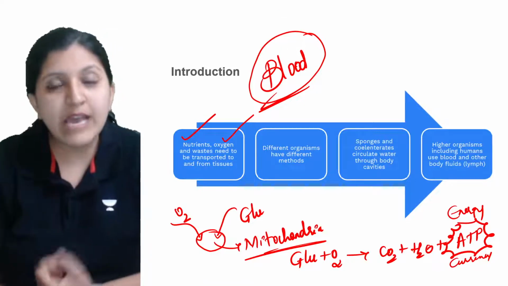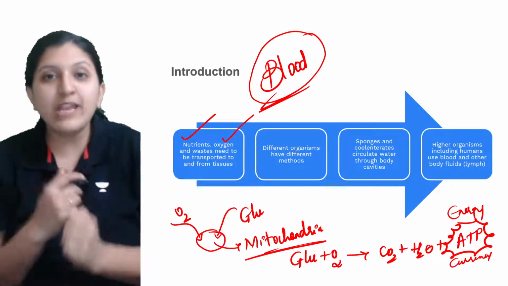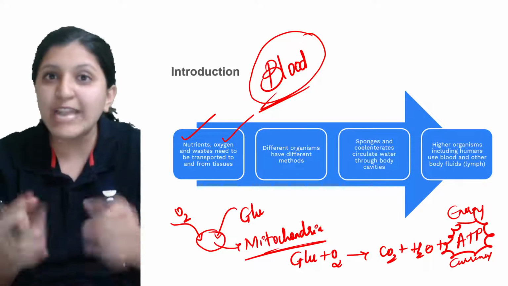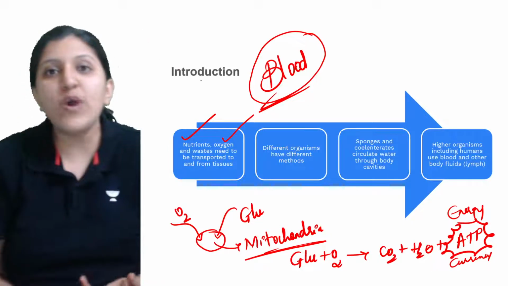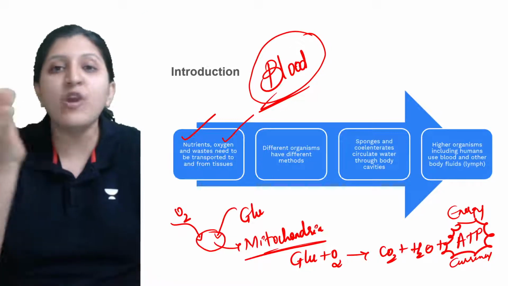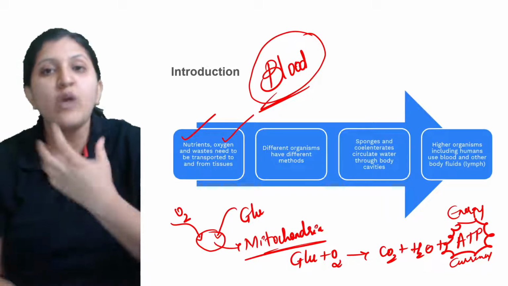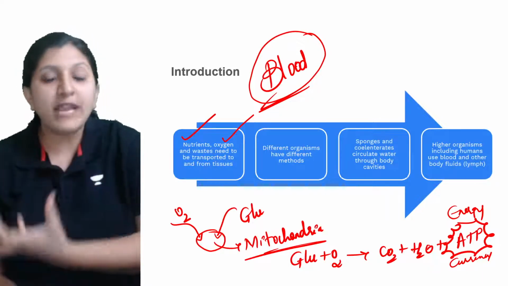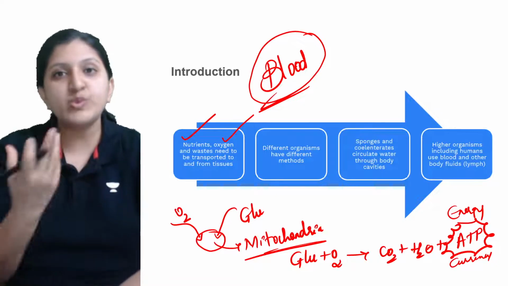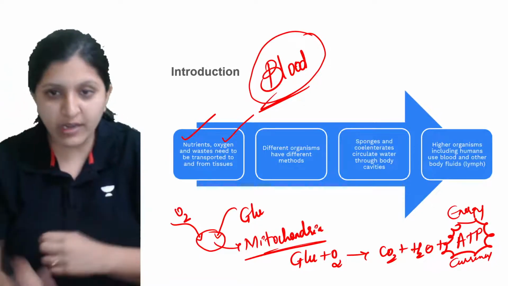So growth is occurring because cell division is occurring. For cell division to occur, ATP is required. So lots of ATP is required for a cell to divide. All this is happening with respect to this transport system, which is supplying all the necessary elements to the tissues, and by tissue I mean mainly the cell, where the mitochondria, the powerhouse, is where the ATP is synthesized, where the energy, that is ATP, is generated.